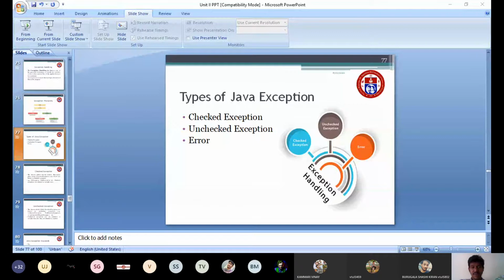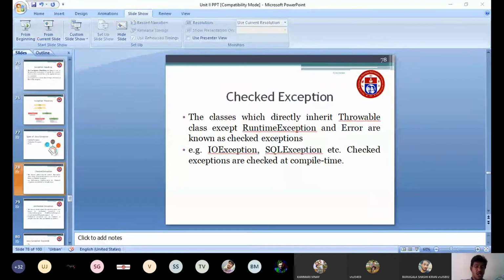One is checked exception, second one is unchecked exception, and third one is error. We will see in detail about all the three. This is the diagrammatic way of showing the exceptions: checked, unchecked, and error. We will see in detail about all the three types.